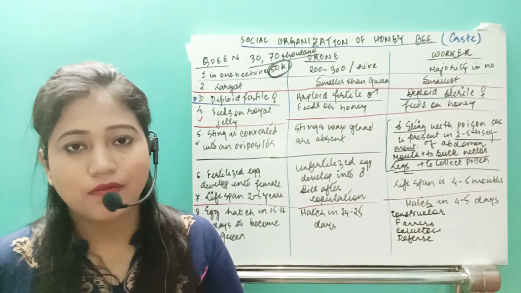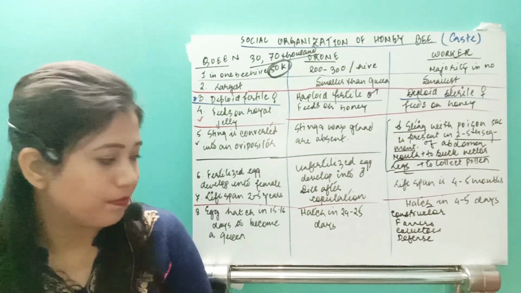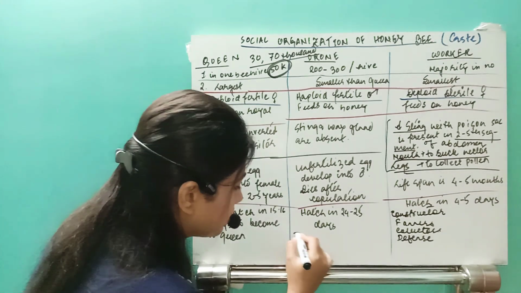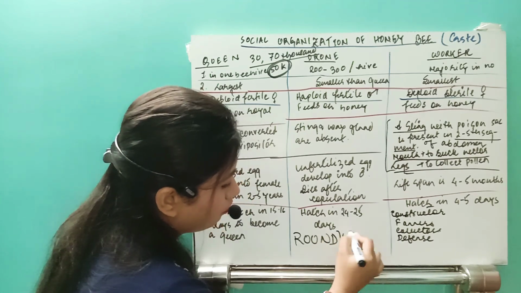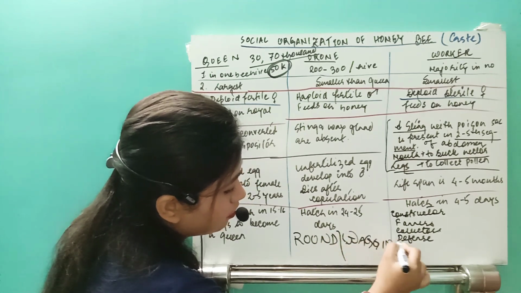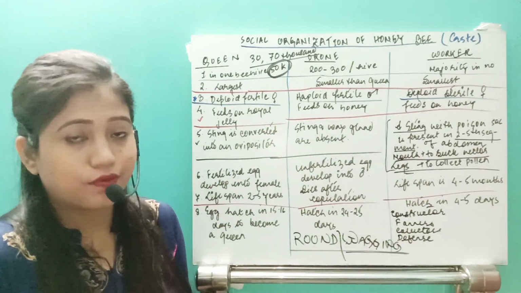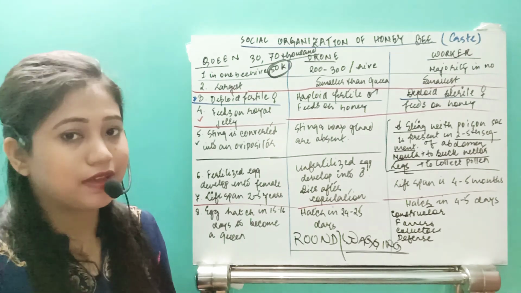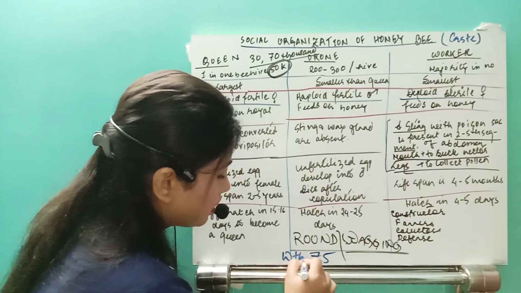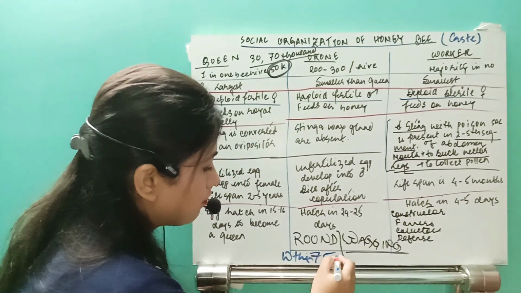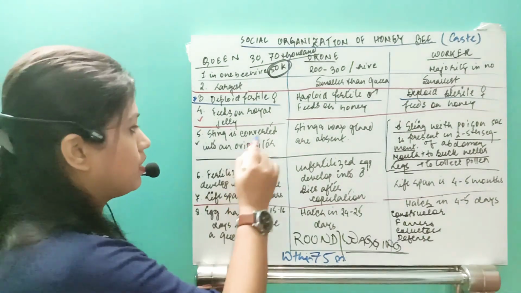Okay, so what type of language do they have? See, they actually perform 2 types of dances. One is the round dance and another is the waggle dance. So what is this round dance and waggle dance? R-O-U-N-D, round dance and waggle dance. So what are they? See, if the source of food, that means the crop field, is within 75 meters, then they will just make a round dance like this.